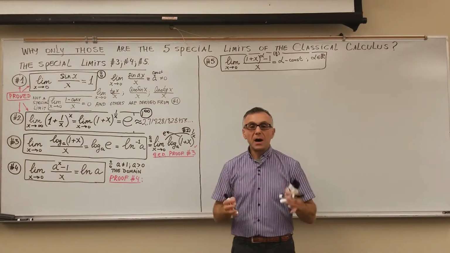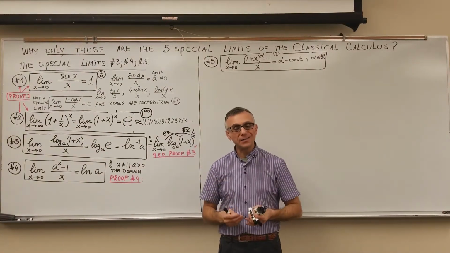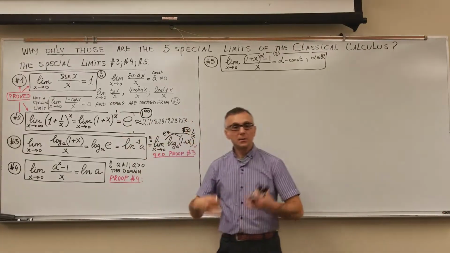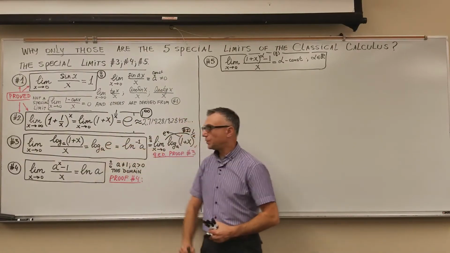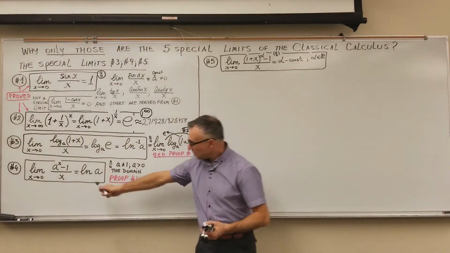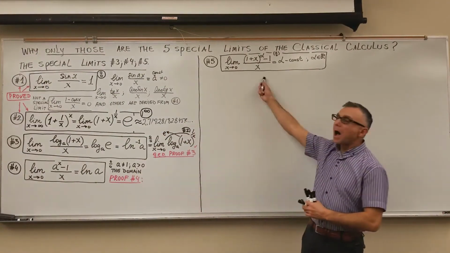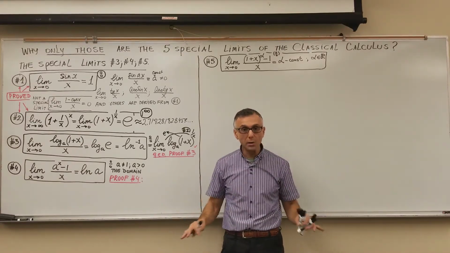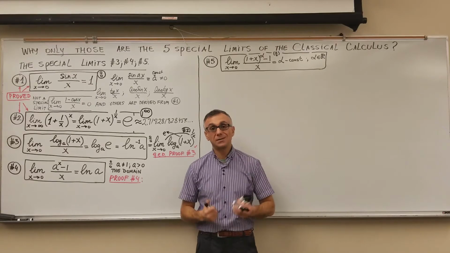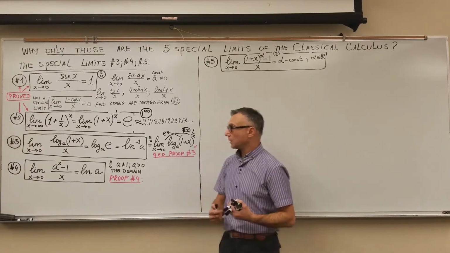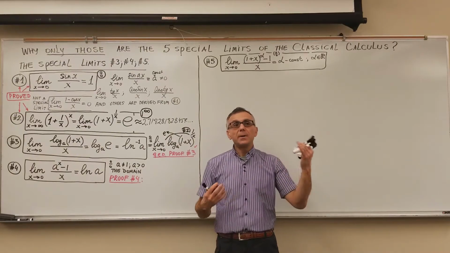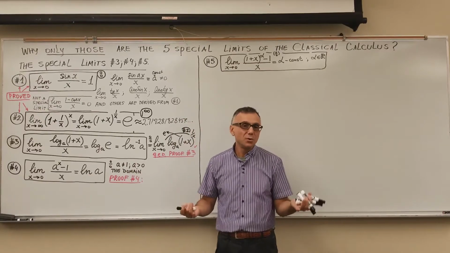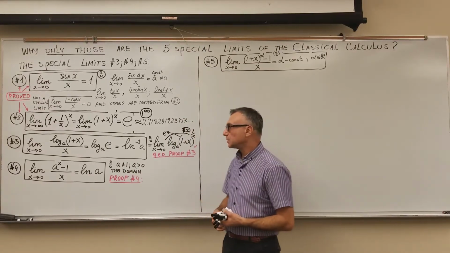Again, there are not many groups of elementary functions in the classical calculus: the trig functions, especially number 1, the log functions, number 3, the exponential functions, number 4, and the polynomial, the power functions, number 5. And that is it. These are all the groups of elementary functions in the classical calculus. Even the hyperbolic trig functions are all derived from the exponential functions, so that is not really a new group of elementary functions.